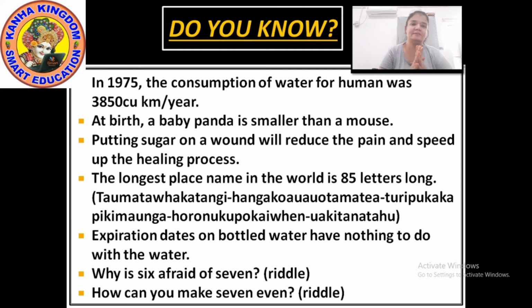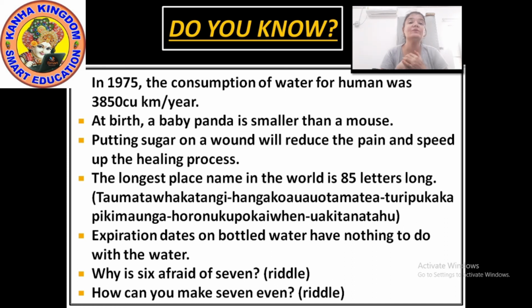Okay. Next, wound. What is a wound, do you know? A wound means when you get some injury, it starts bleeding, when you are hurt. Whenever you are hurt or whenever you have a wound, put some sugar on it. Okay? What will happen? Two things will happen. First, it will reduce your pain. By putting the sugar on the wound, it will reduce your pain. And secondly, the healing process will also speed up. Good thing, na? Nobody wants a wound. I don't like to get hurt.